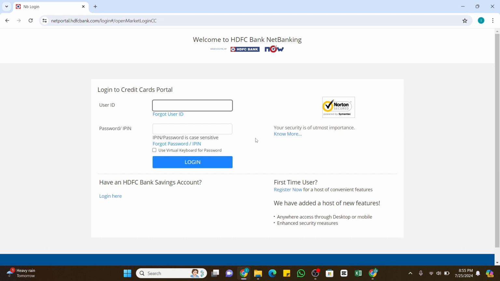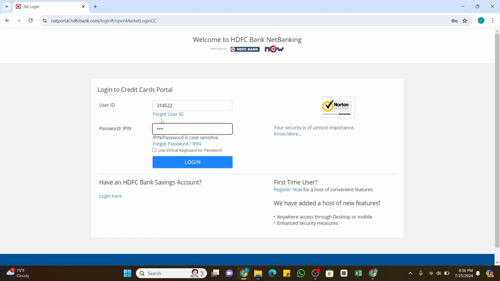In this first box, you need to enter your user ID, and in the second box, you need to enter your PIN or the password. Make sure to enter the correct details here. In case you don't remember them or forgot them, you may also restore them by clicking on that Forgot User ID or Forgot Password PIN option at the bottom of each box.